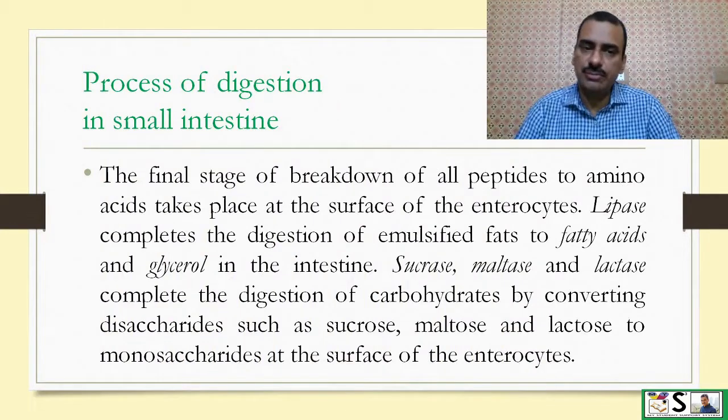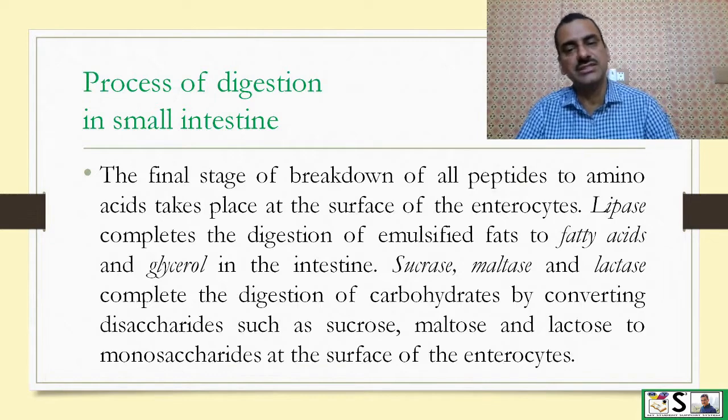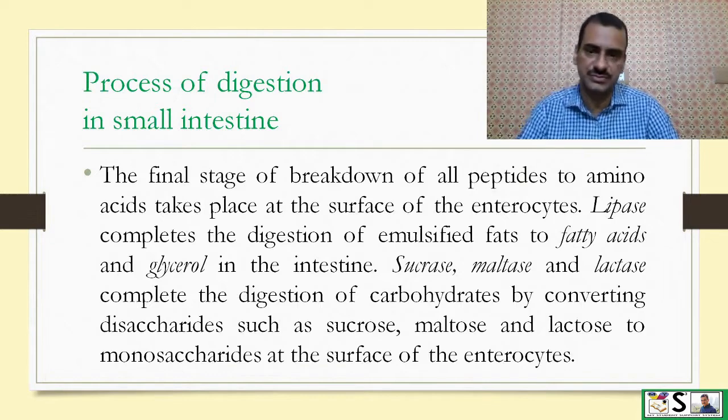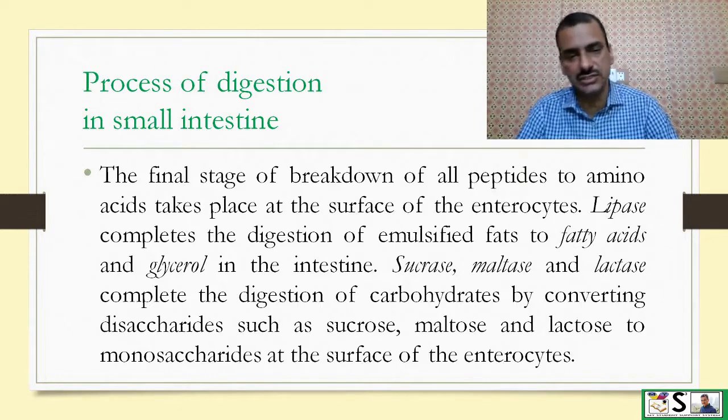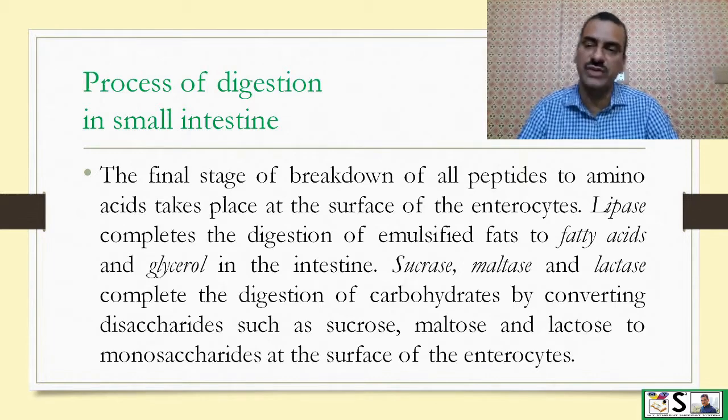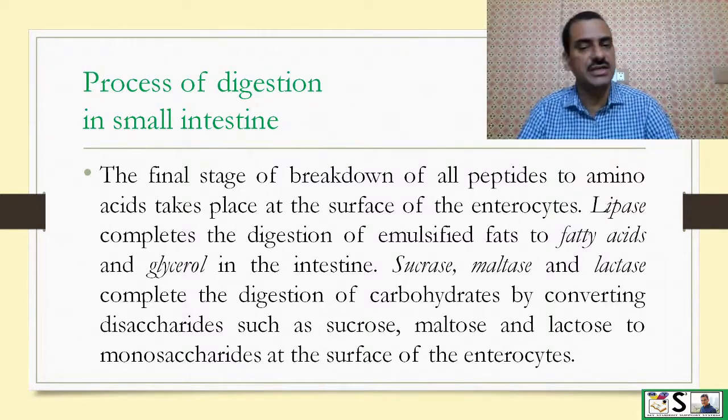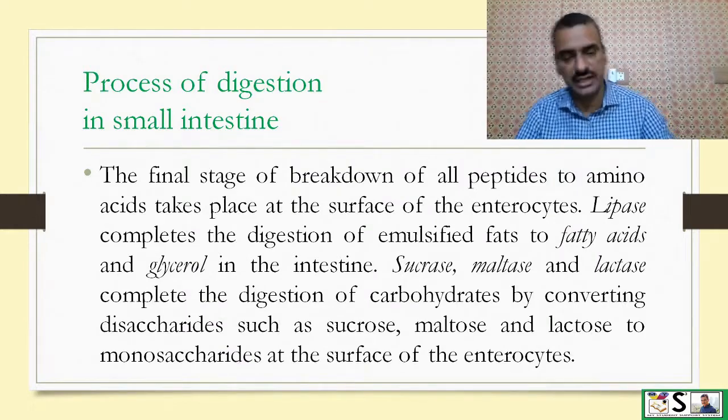The final stage of breakdown of all peptides to amino acids takes place at the surface of enterocytes. Lipase completes the digestion of emulsified fats to fatty acid and glycerol in the intestine. Sucrase, maltase, and lactase complete the digestion of carbohydrate by converting disaccharides such as sucrose, maltose, and lactose to monosaccharides at the surface of enterocytes.